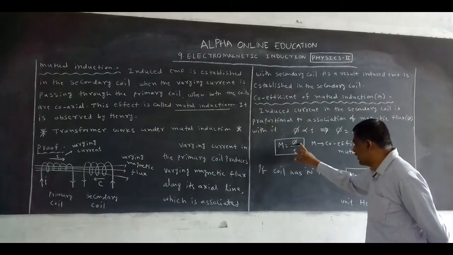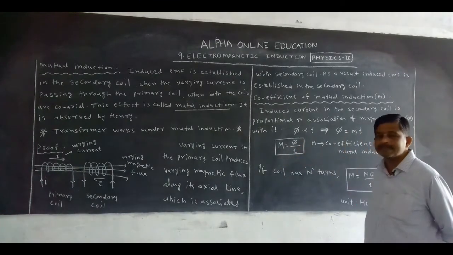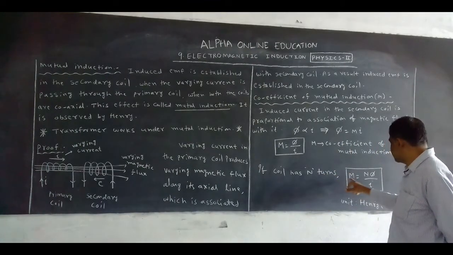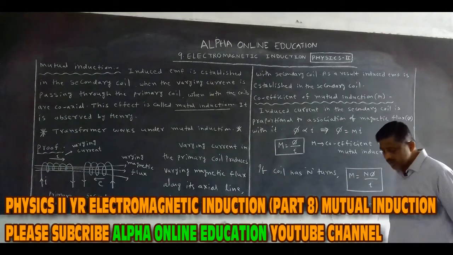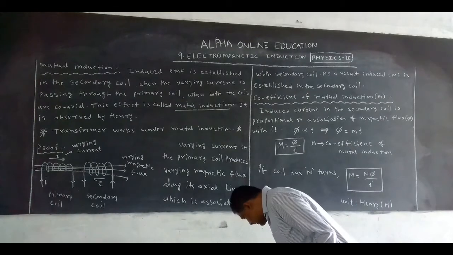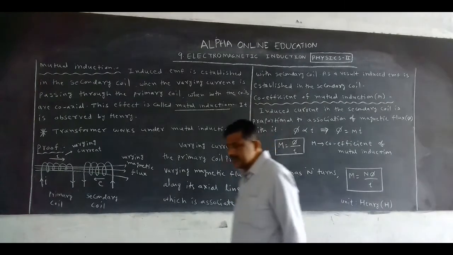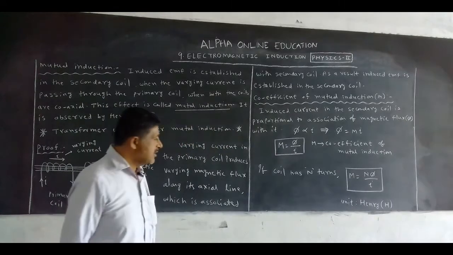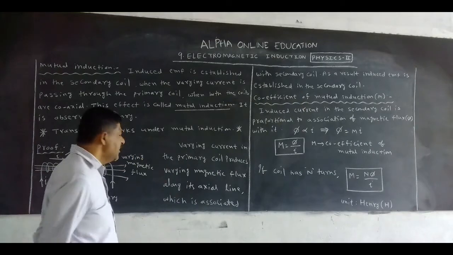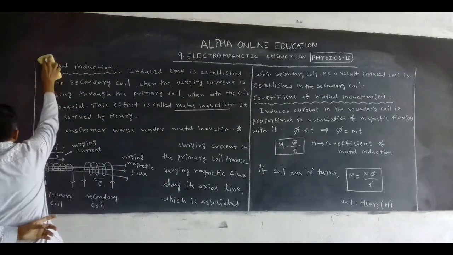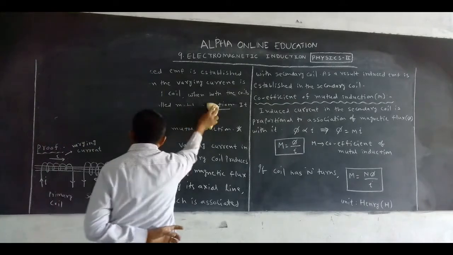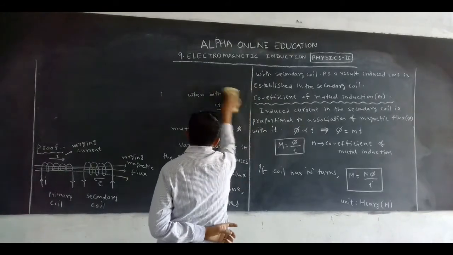In self-induction, L is equal to phi by I. M is also phi by I. If the coil has n turns, M is equal to n phi by I. So the mathematical expression for the coefficient of mutual induction is capital M equal to phi by I, otherwise, if the coil has number of turns, M is equal to n phi by I. Now, what is the unit? Again, his name, Henry. Self-induction and mutual induction both units are the same, Henry.